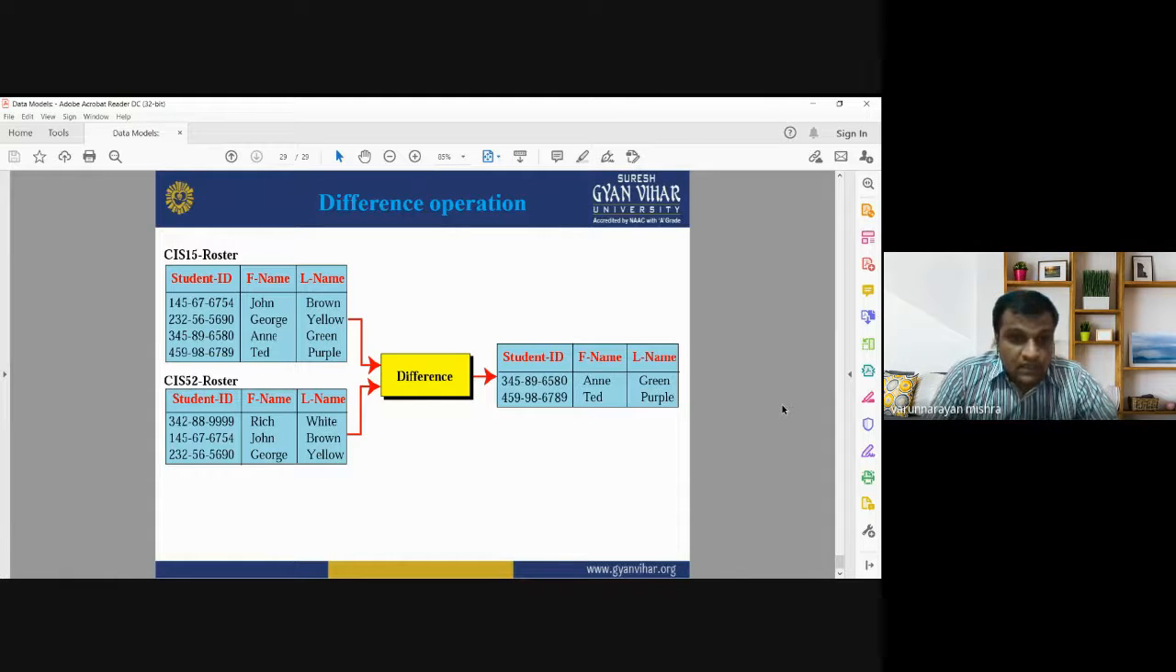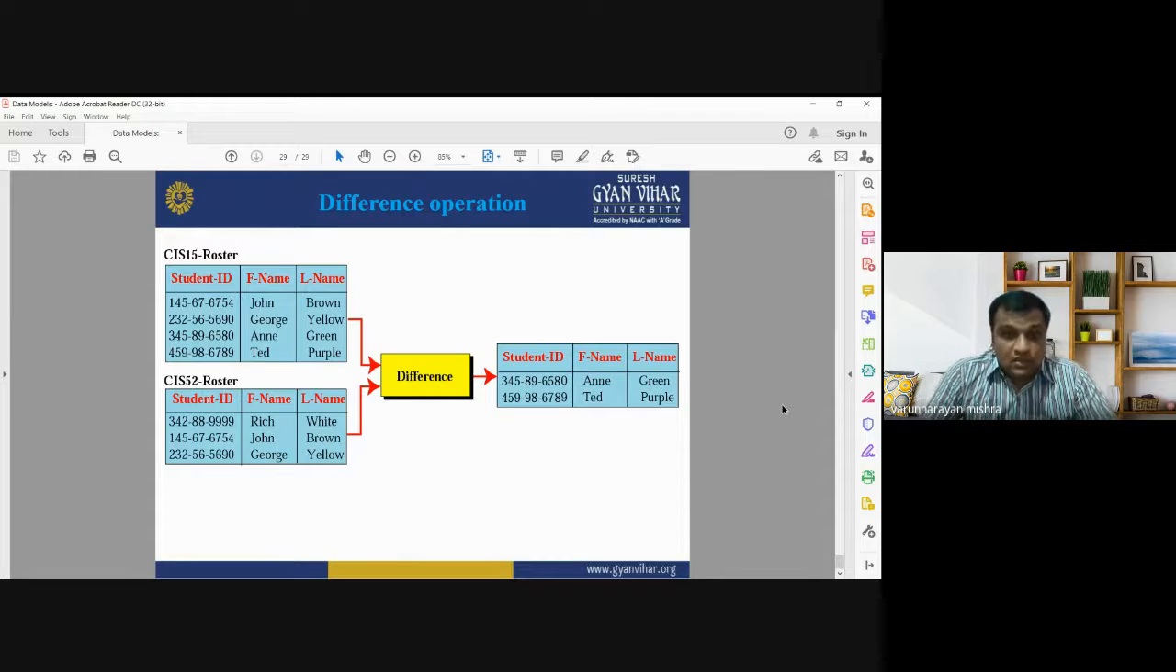So by applying the difference operation, it will show you the data which is not in both the tables. It will show you only the difference of both the tables, a table which has the data sets which are not present in both the tables. So this is the difference operation. It's also a binary operation because it works on two or more tables.